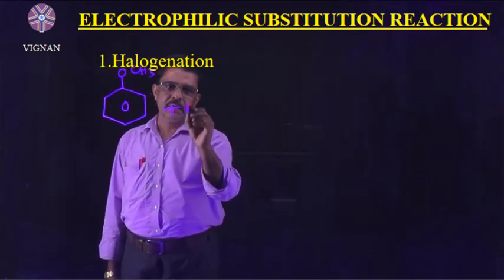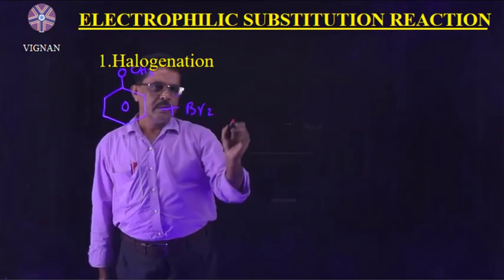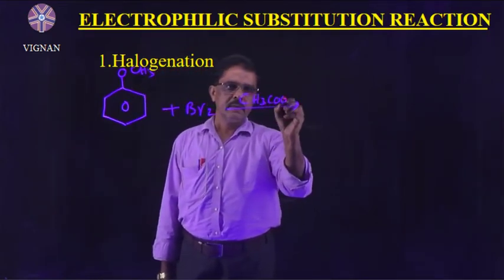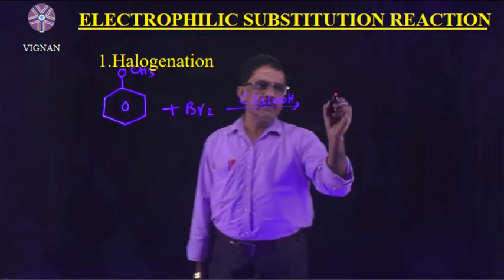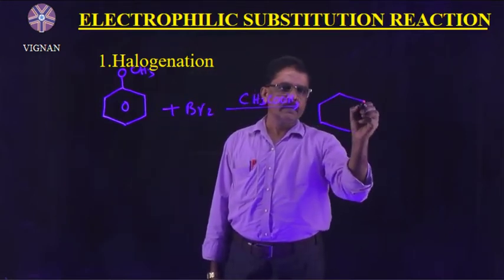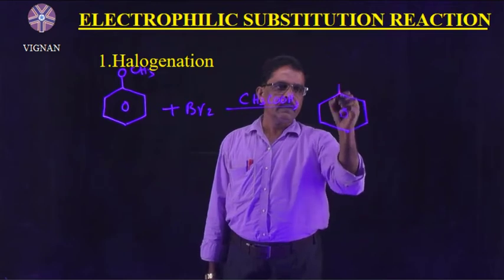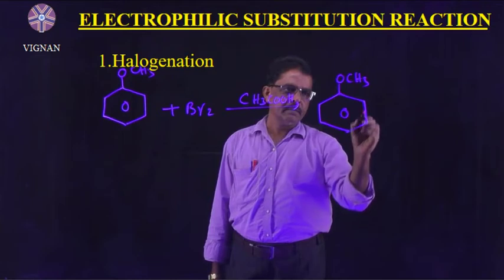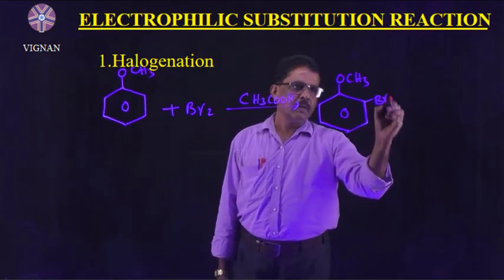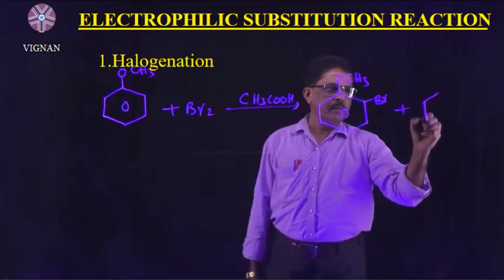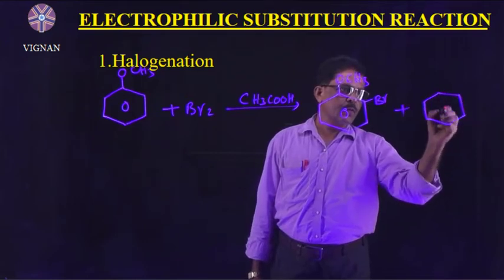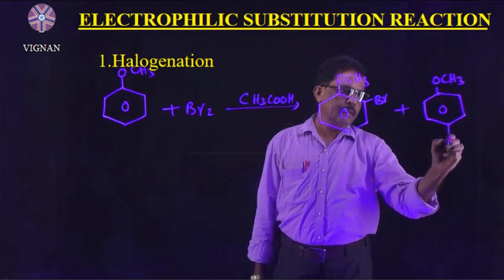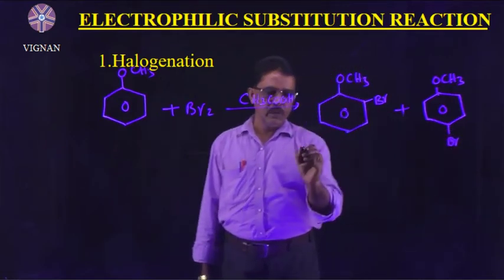Anisole reacts with bromine in the presence of acetic acid, giving here OCH3 and Br, plus the benzene ring with OCH3 and Br here. Here is 2-bromoanisole.